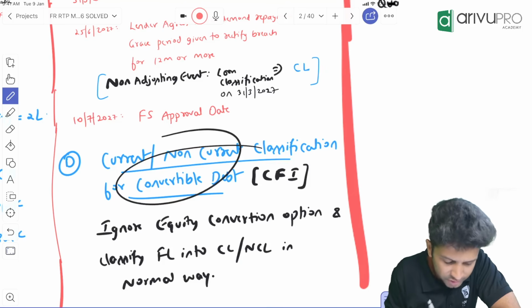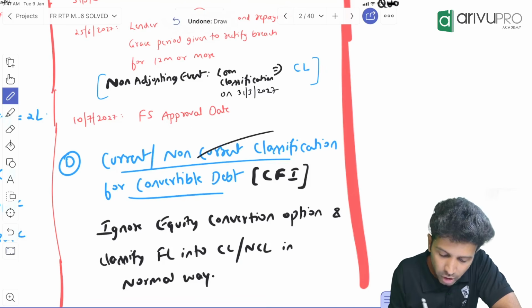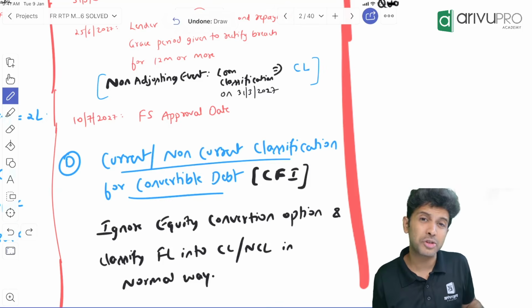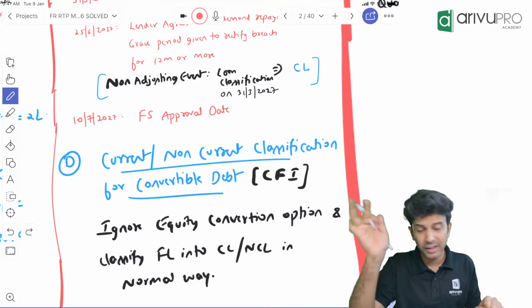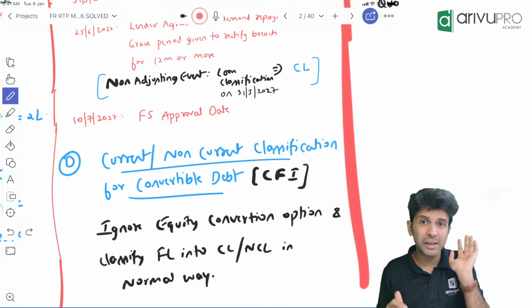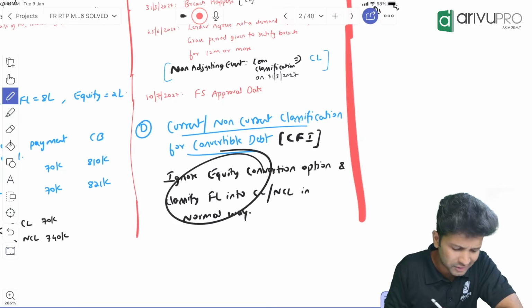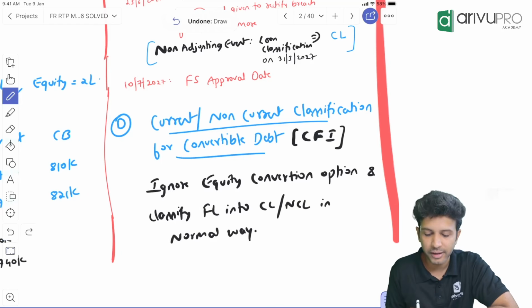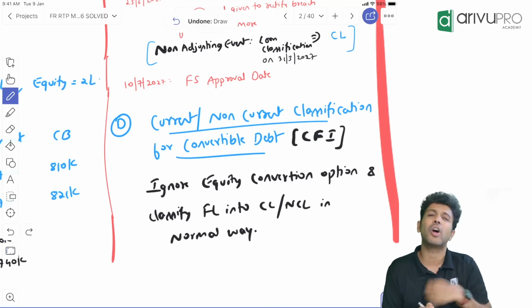So another one is in Ind AS 1 only, current non-current classification for convertible debt. If you remember, when you have a compound financial instrument, there will be an equity portion also, and a financial liability portion also. So what this amendment says is, ignore the equity conversion option and classify the financial liability into current liability, non-current liability in a normal way.